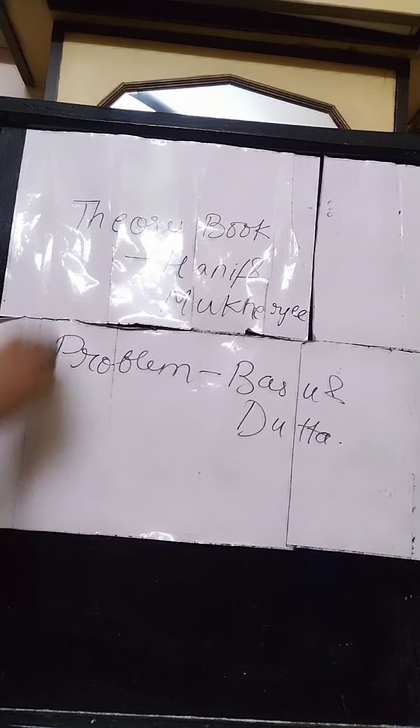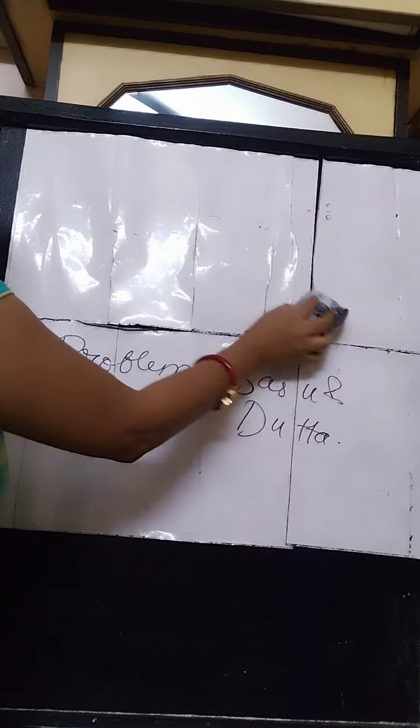Now I am rubbing the board and coming to the subject of accountancy. It is a very new subject to you because you will be learning about this subject for the first time. In order to learn accountancy, first you need to know what is accounting, or rather the definition of accounting.